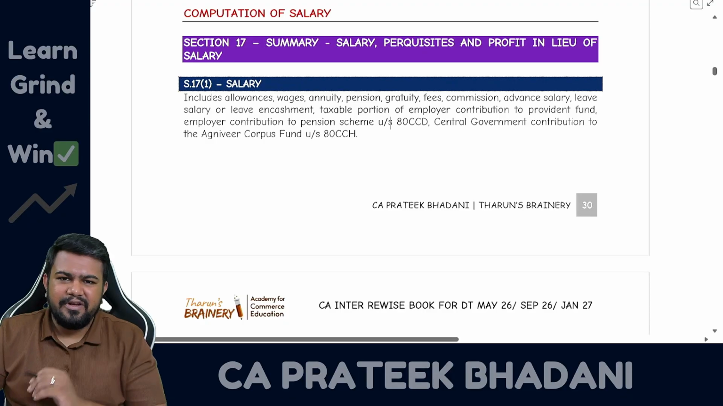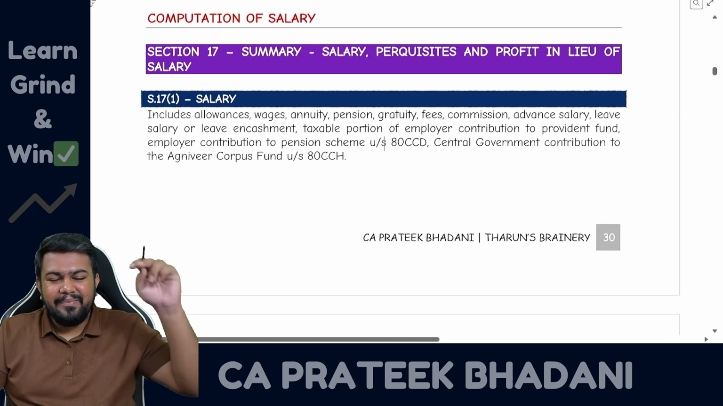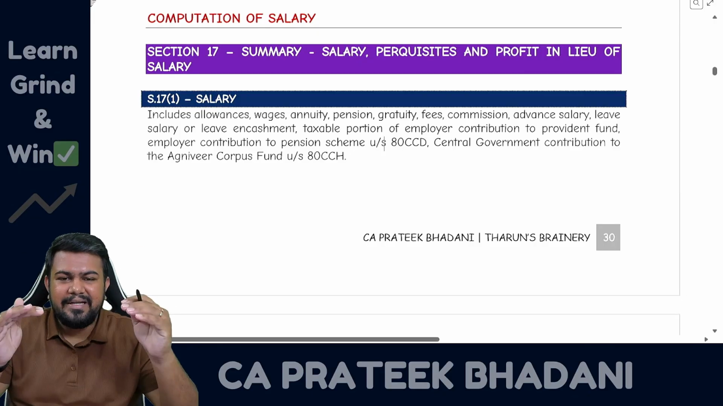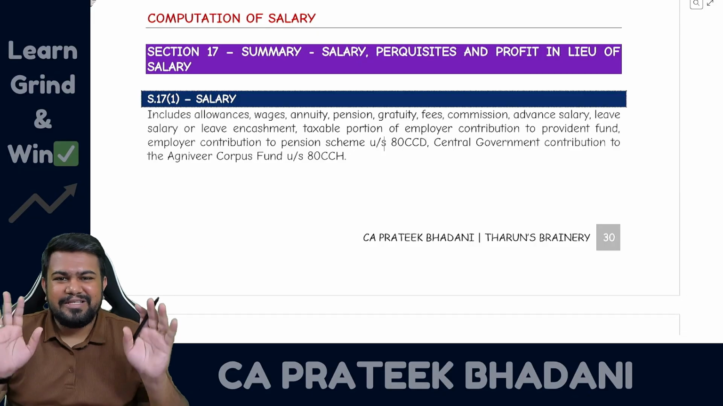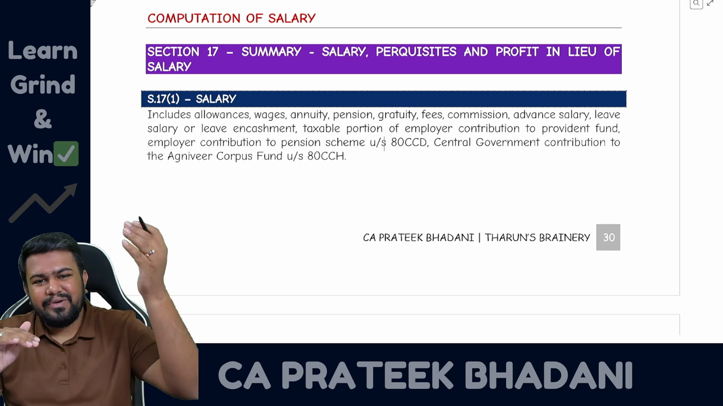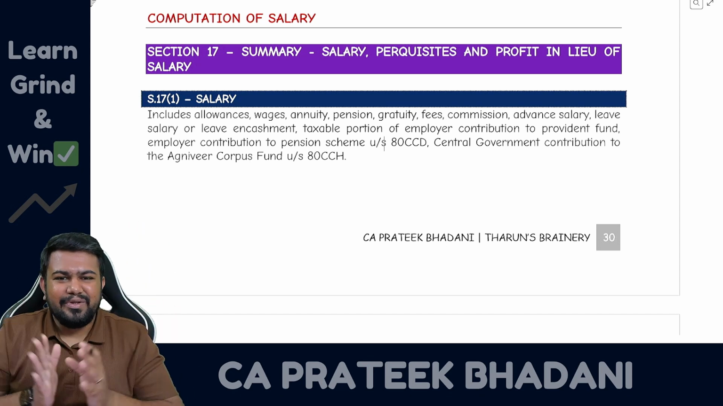There is no specific format for salary. Sir, if I am having basic salary, should I write that basic salary first, then DA, then allowance, like that in order? The answer is no. There is no specific order. If you want, you can write gratuity first, bonus next, and basic salary you can write last also. That is not a problem.